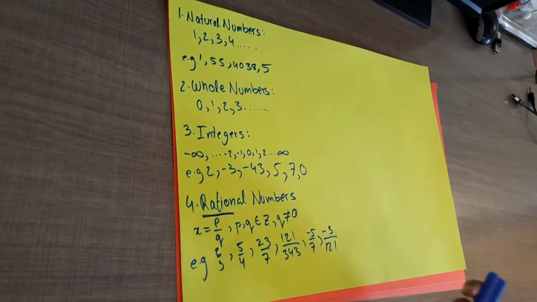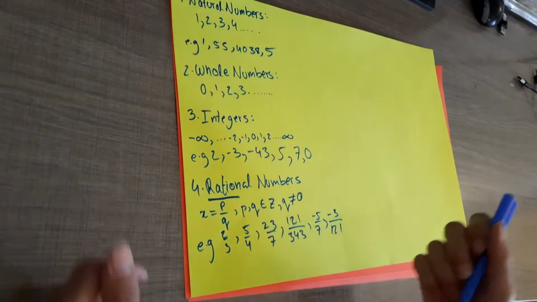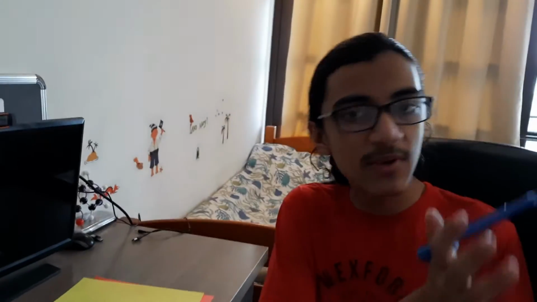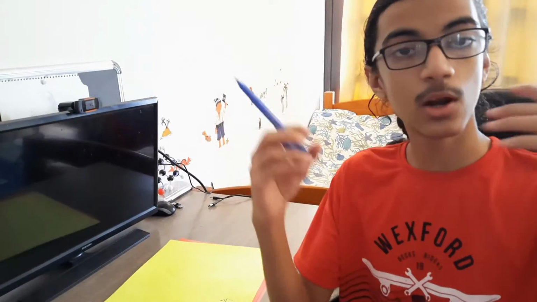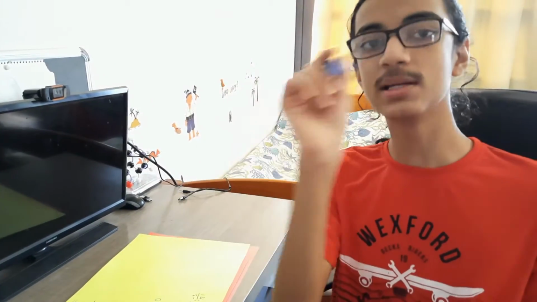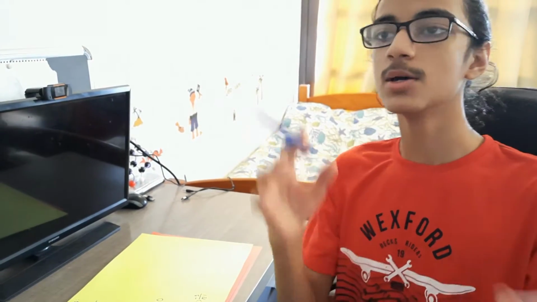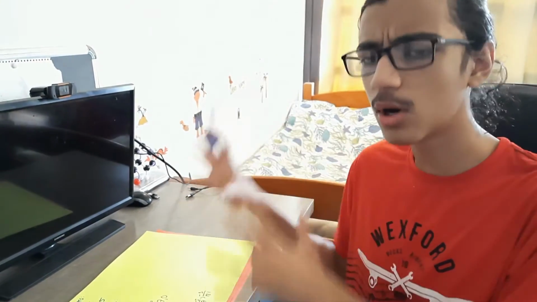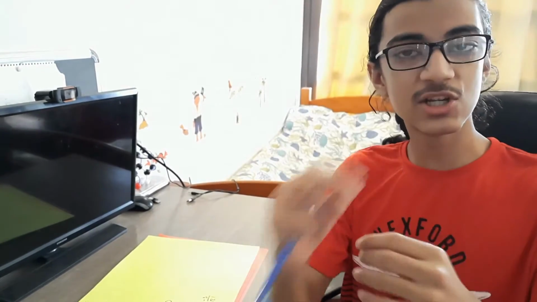So as you might imagine, this opens the door to fractions, and all fractions like this are indeed rational numbers. But rational numbers can be written as fractions and also as decimals. So you might remember from your grade school that you can convert between fractions and decimals. That's indeed the case. So rational numbers are not only represented as fractions, but a lot of decimals are also rational numbers. But here's the thing, not all decimals are rational numbers, right? So not all decimals can be written as a fraction. So we have a couple of rules, or a couple of conditions, to check if a decimal is a rational number, if it can be written as a fraction. Let's take a look at those.